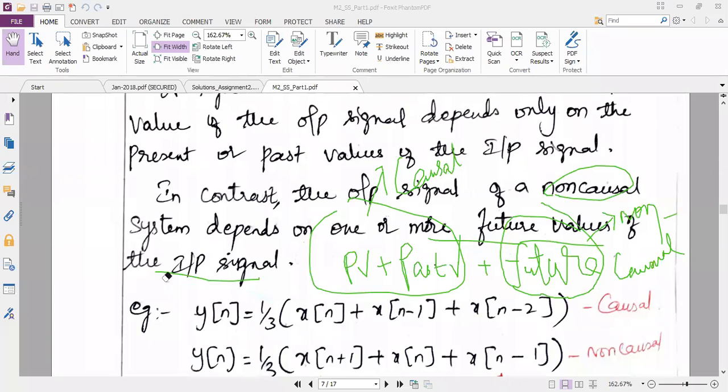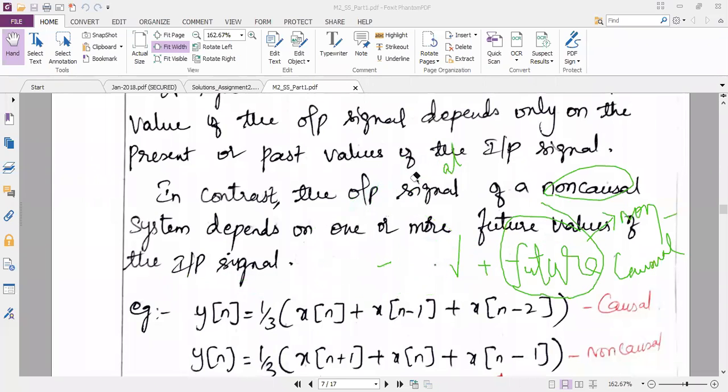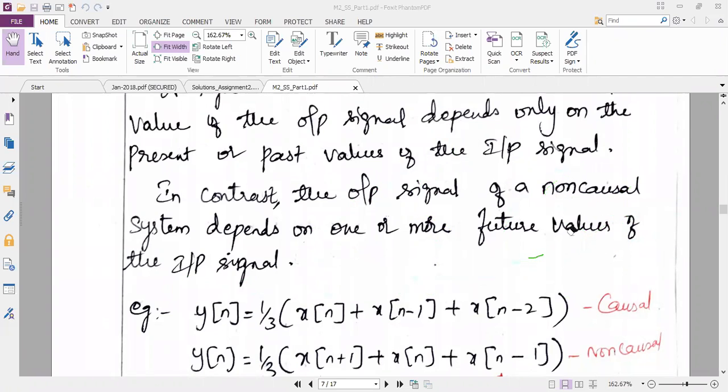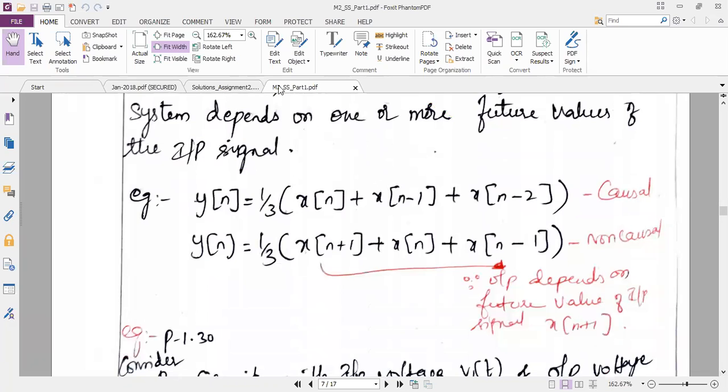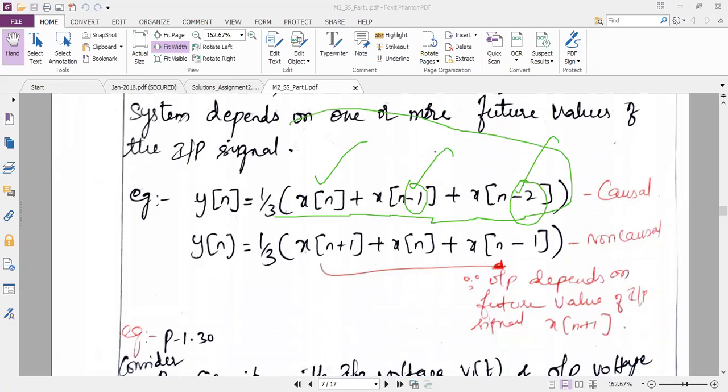So now I want to give an example for this. I have given two examples here on the screen. The first one is y of n equals 1 by 3 times x of n plus x of n minus 1 plus x of n minus 2. You can see x of n represents the present value, n minus 1 represents the past, and n minus 2 is also the past. So it has present and past values. Tell me, is it causal or non-causal? Causal.